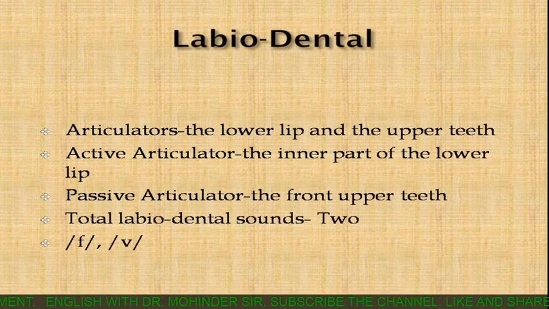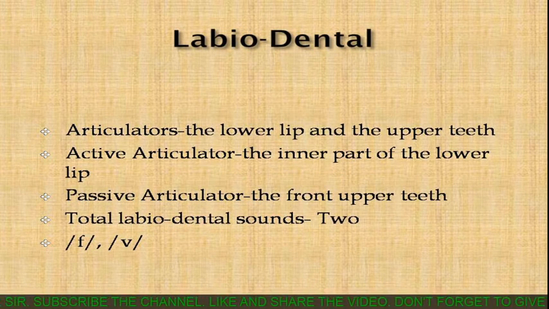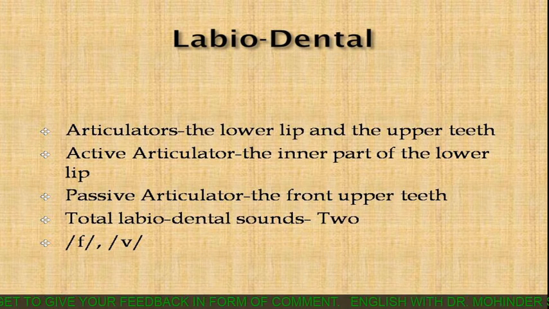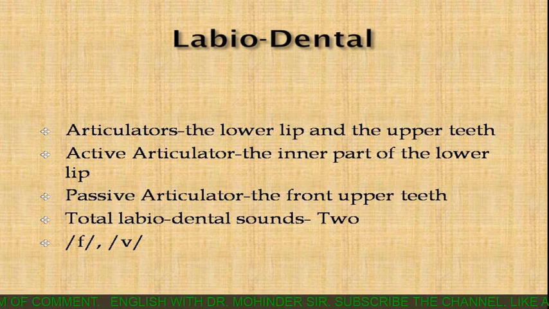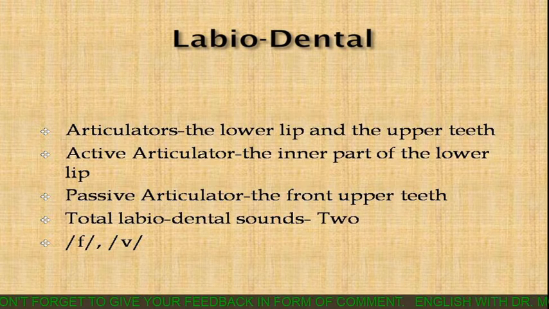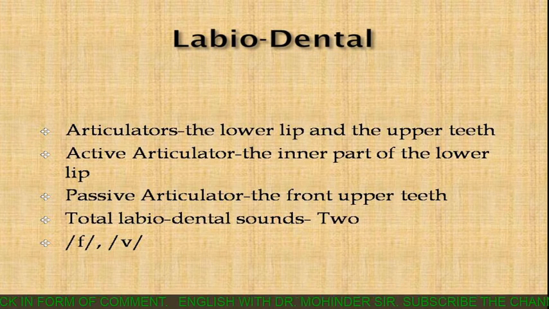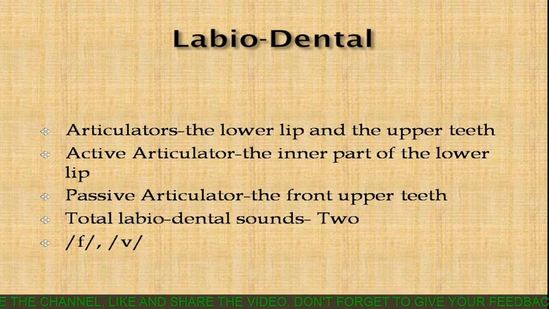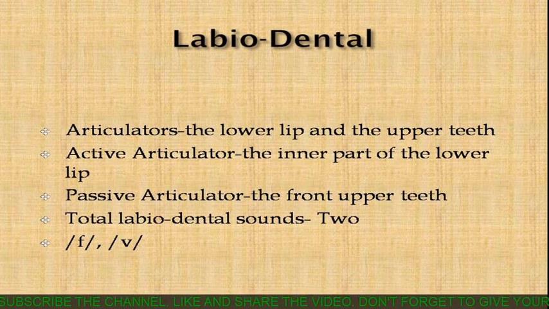Come to the next category, which is called labiodental. As you can notice, there is no need to cram. If you try to cram phonetics, you will definitely forget. Try to understand. Again, the word is labiodental. Labio means lips, and dental is the adjective of teeth. It means that in the production of these sounds, two organs are involved: one is the lip and the second is the teeth.